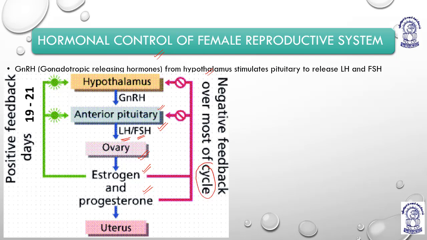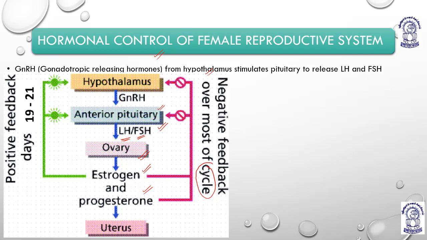Estrogen and progesterone levels are already high, especially at the time of puberty and the menstrual cycle, because the menstrual cycle gives a sign of sexual maturity in females. That is why their levels are already high, so they give a negative feedback. They tell the hypothalamus, don't activate the anterior pituitary because we are already high in the blood. Now we have to come down, or just maintain our level, so don't push us to secrete more and more without any requirement.